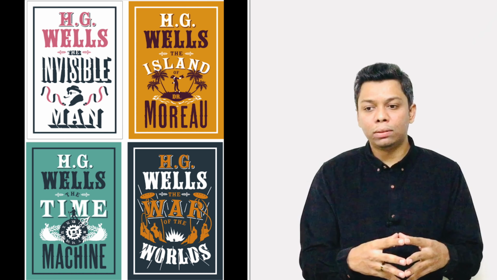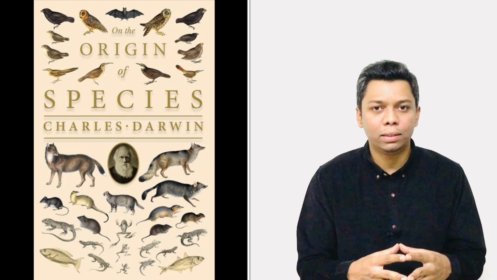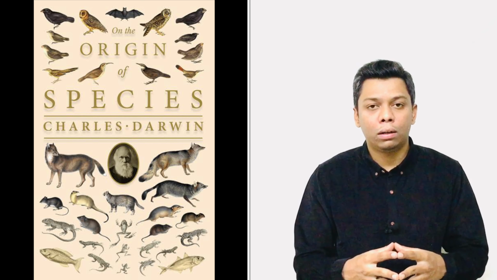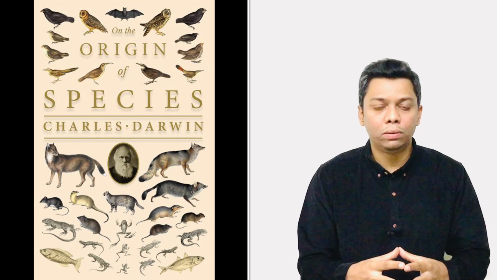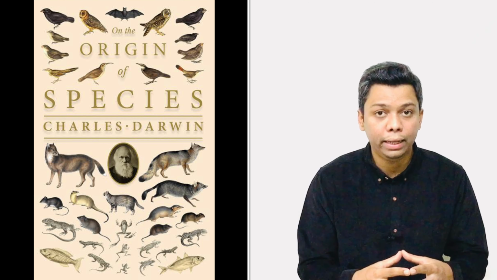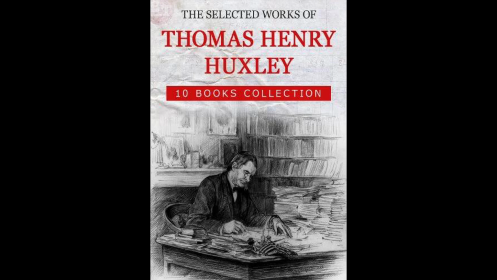And coming to the scientific writers, there is Charles Darwin, whose Origin of Species I told you about previously, published in the year 1859, as well as Thomas Henry Huxley, who is also a scientific writer.